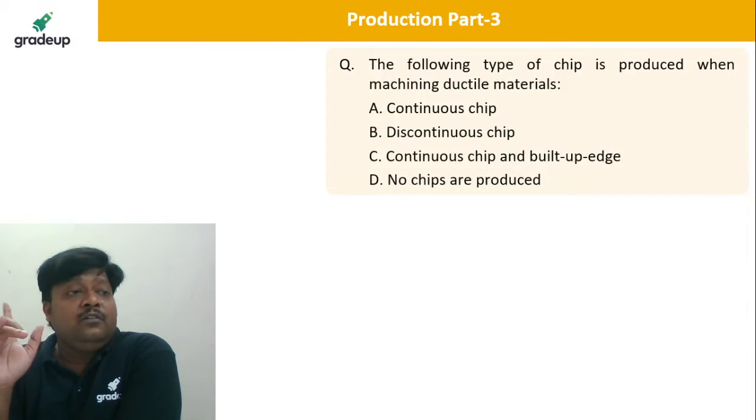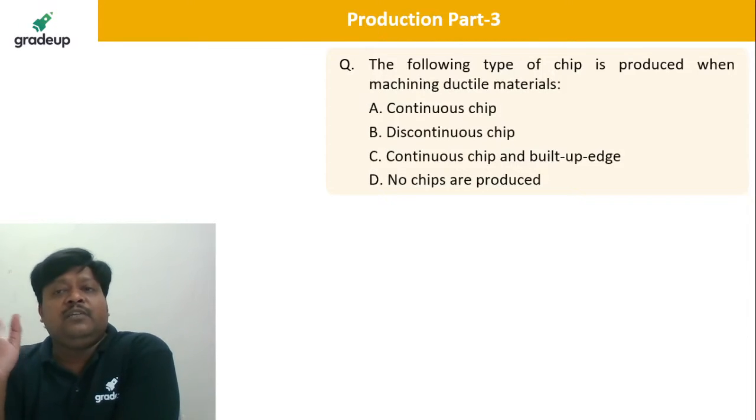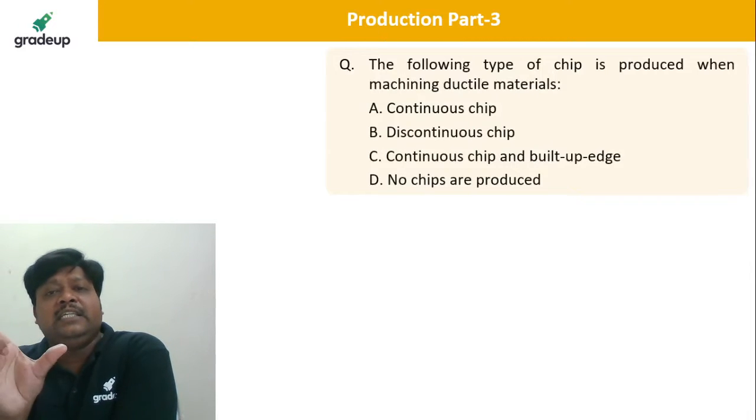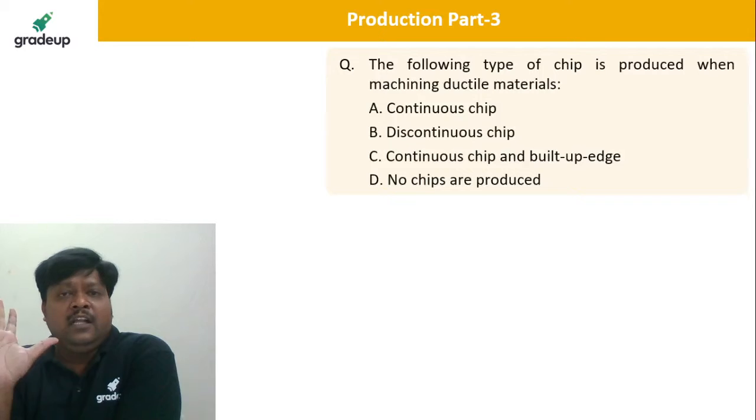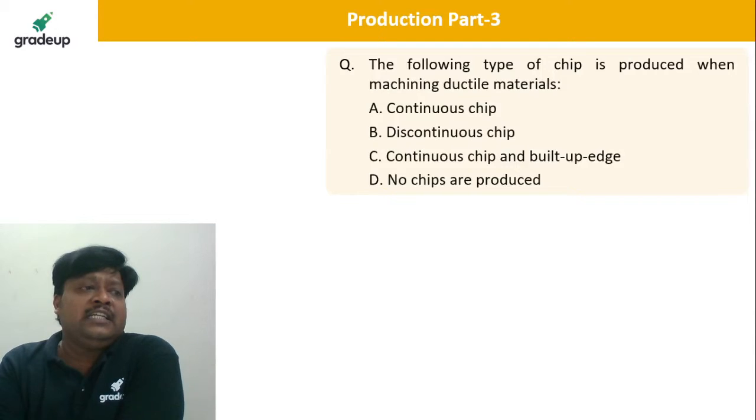No, it is not both ends. It is only ductile material. I only know this limited information here. Continuous chip is produced, but to say whether it is with the built-up edge or without it, I am not sure with the data available in the question. Whenever additional data is needed, they say something about the rake angle, or about velocity. So yes, definitely A is 100% correct. For C, they should give some other conditions also.